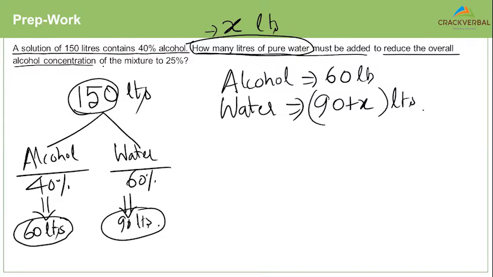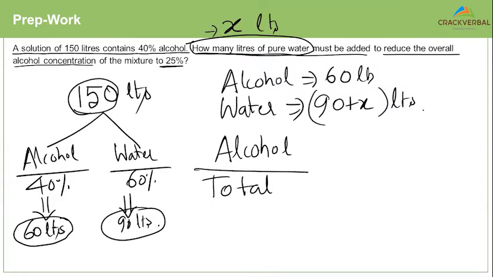What do I know? I know that the final alcohol concentration is 25%. How do I find out the alcohol concentration? Alcohol concentration is always alcohol divided by total. It's a ratio of the alcohol to the total, right? Which is 60 upon, what is the new total now?